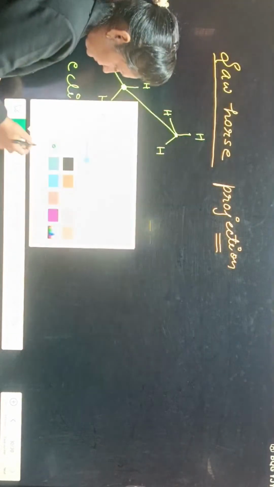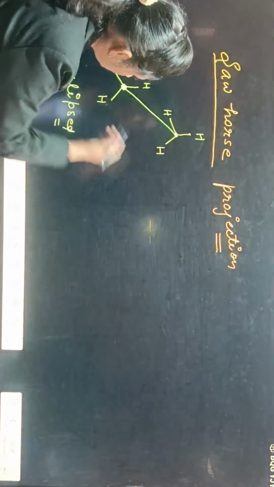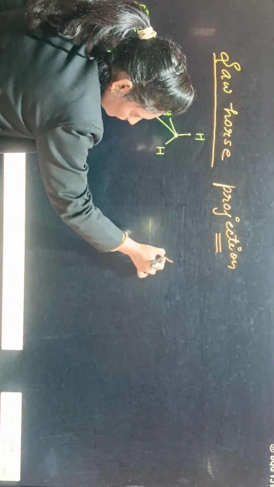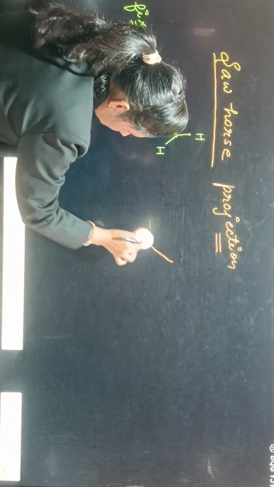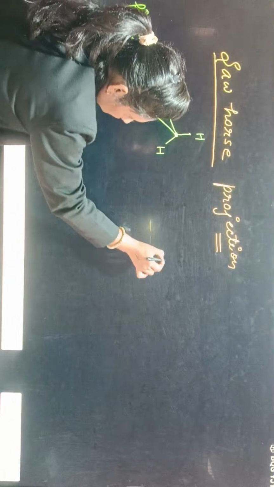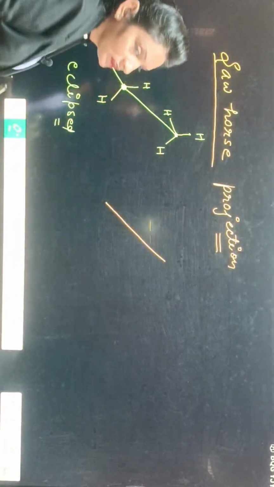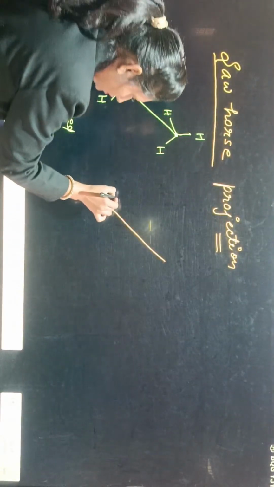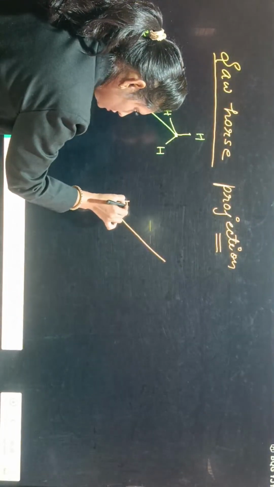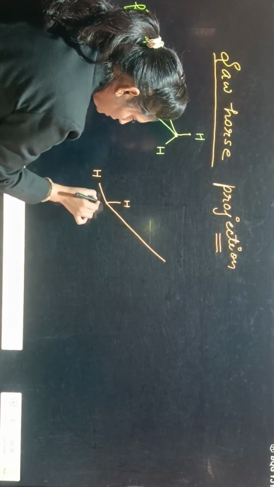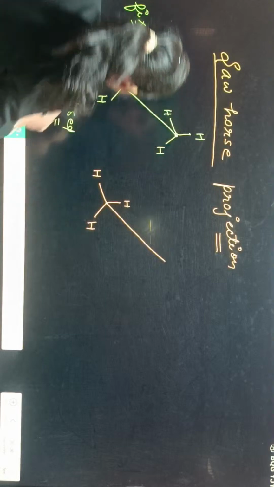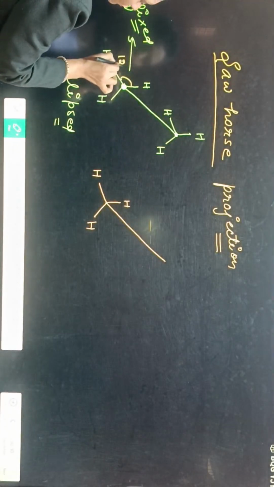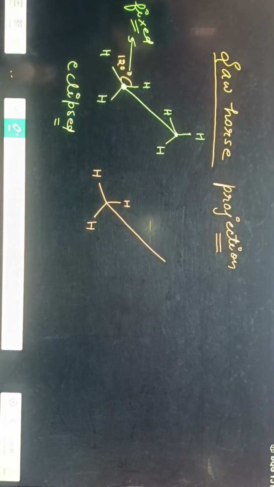But students, same. It is fixed, so hydrogens will be fixed. And all are at 120 degrees.